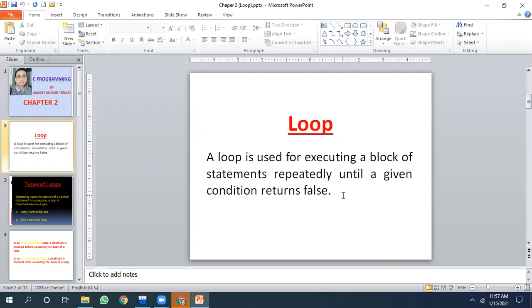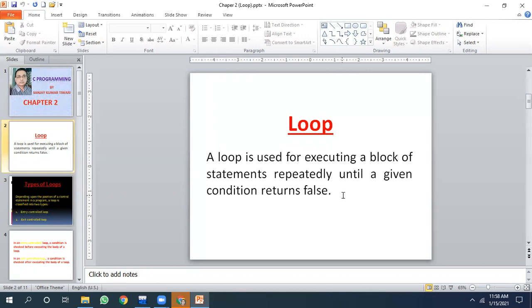In C, all the loops work on true conditions. In fact, in most of the languages, the loop works on true condition. And when the condition becomes false, the loop terminates. Of course, there was a loop in earlier BASIC which worked on false condition. If I remember correctly, it was the do until loop. But in all the contemporary major languages, loop works on true condition. As long as the condition is true, the loop will work. When it becomes false, the loop will stop.